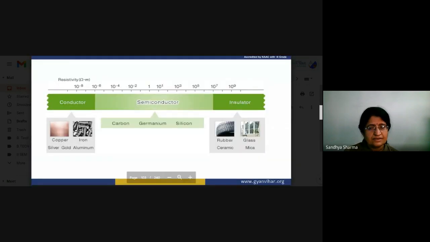This is our chart in which we can show the layout of resistivity. These are the conductor materials, with resistivity up to 10 to the power minus 6. In the center part there is the semiconductor resistivity, and after this part there is the insulator, which has very high resistivity.